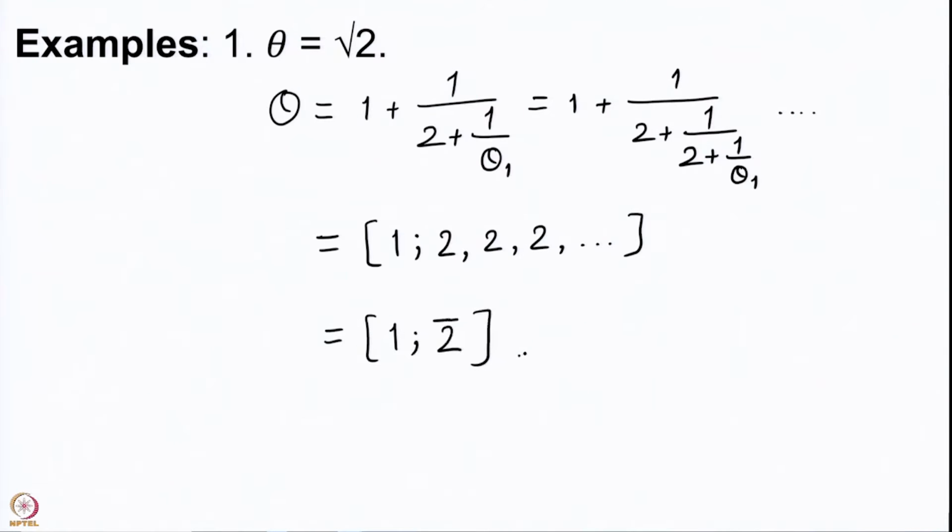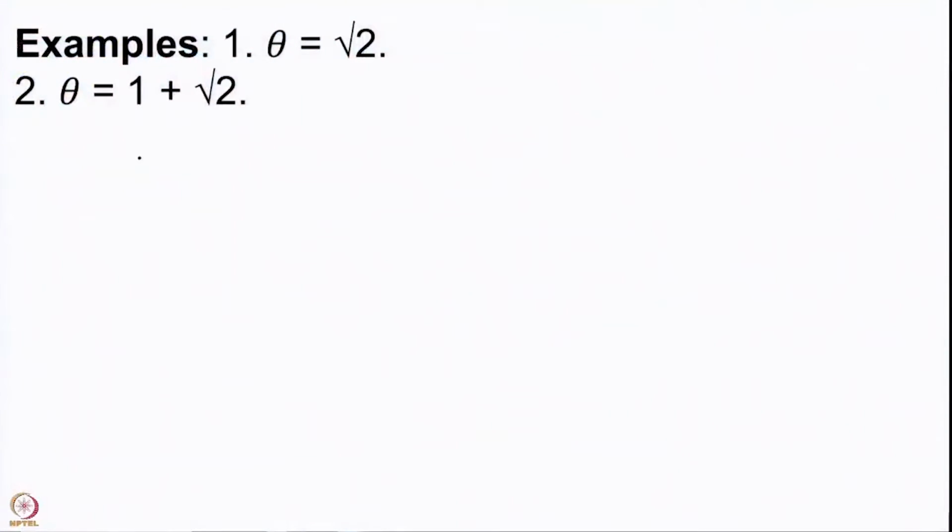We put a bar on the head of 2 to denote that this single partial quotient gets repeated until infinity. So, this is the expression that we have for root 2. If we have this expression for root 2, solving the continued fraction for 1 plus root 2 is not going to be difficult at all. The only change here would be in the integral part.